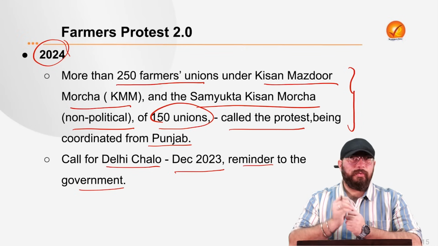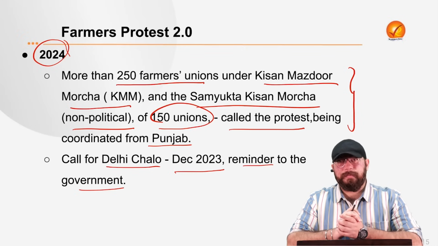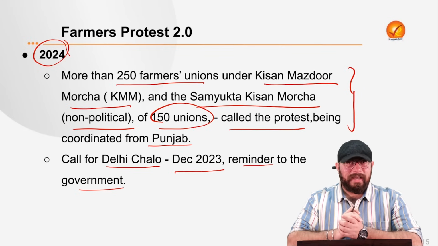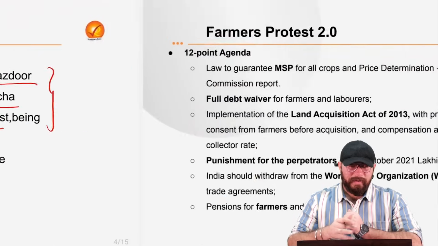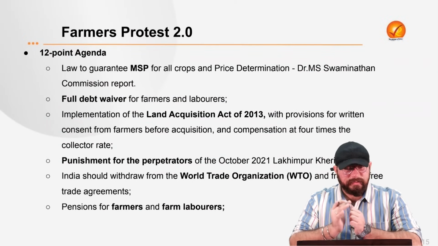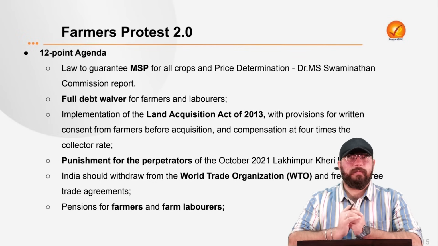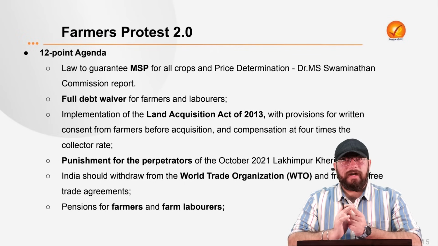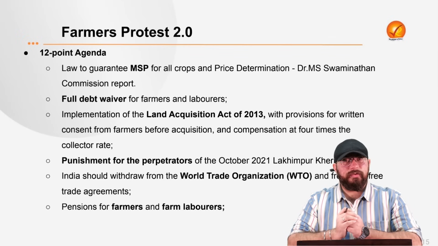Now, while I was coming to record this lecture as well, a huge deployment of Delhi police personnel could be seen on national highways in and around Delhi, right? So, farmers protest 2.0, they are going to begin. Now, what we need to understand is, what are the demands of farmers in this farmers protest 2.0? Because in the initial protest, that is farmers protest 1.0, farmers' demand was to repeal the 3 acts. Now 3 acts were repealed, yes of course, but now what are the other demands which are left?